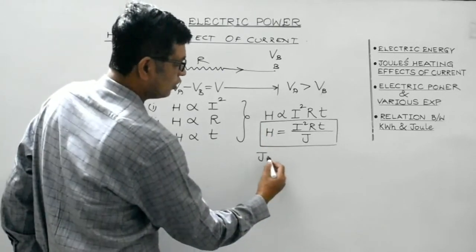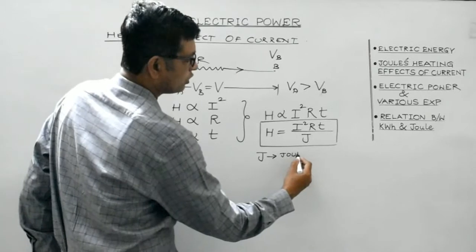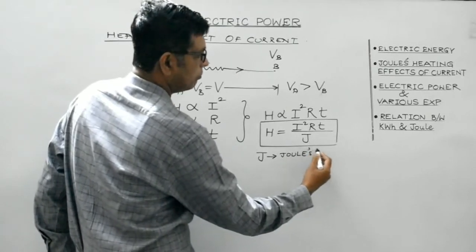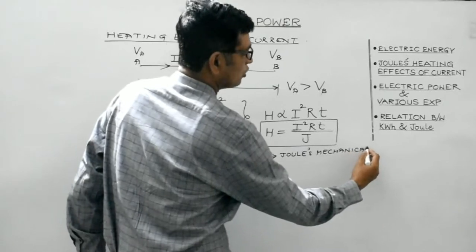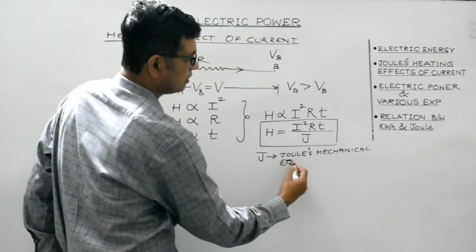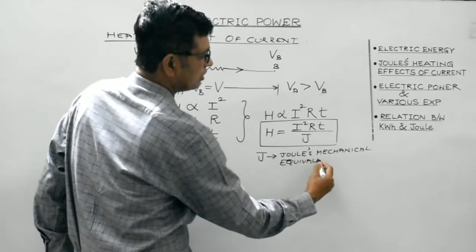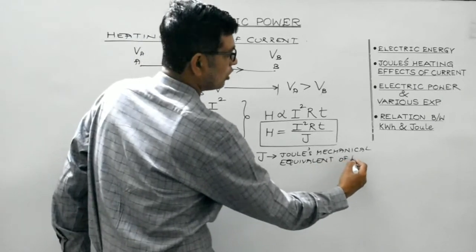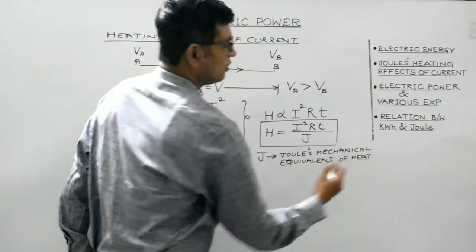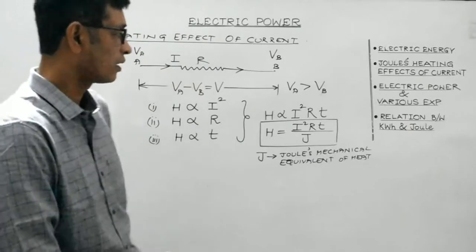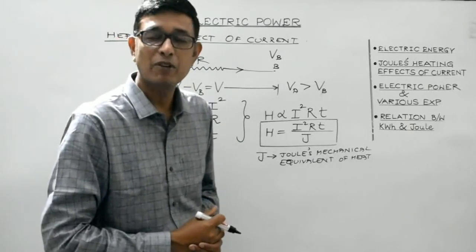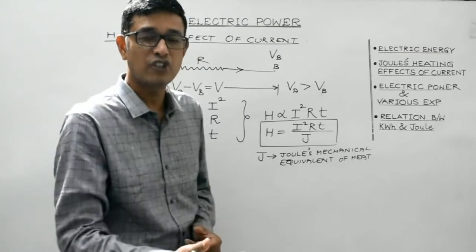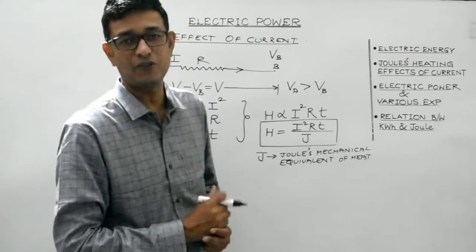So J is constant known as Joule's mechanical equivalent of heat. Right? Now here, we must be clear about the value of J. The value of capital J, that is Joule's conversion factor, is different in different system of units.